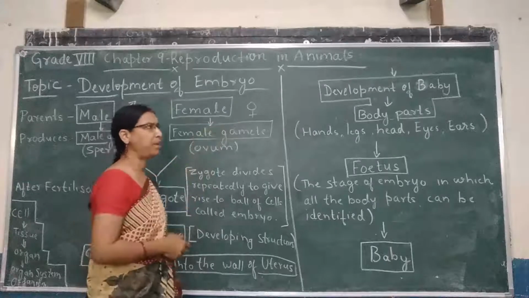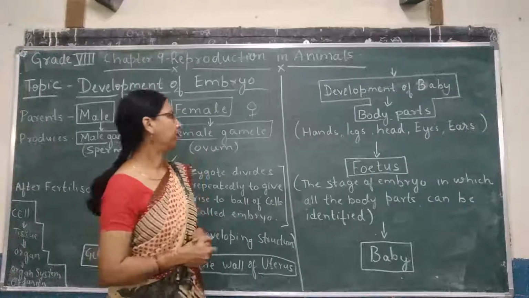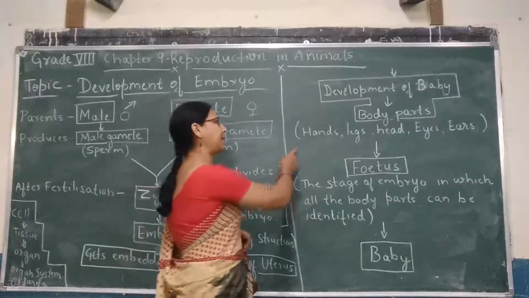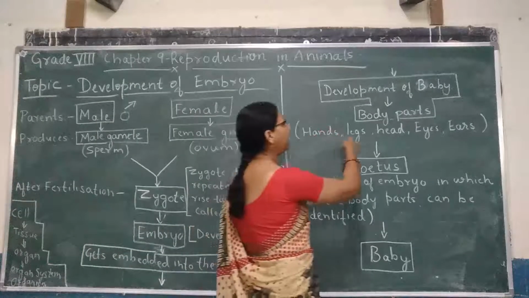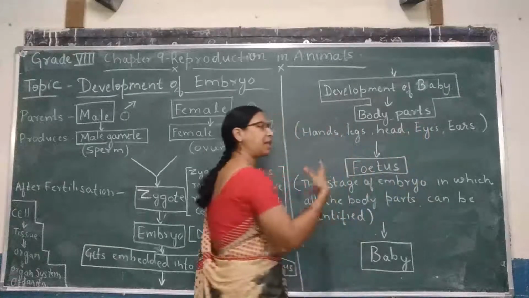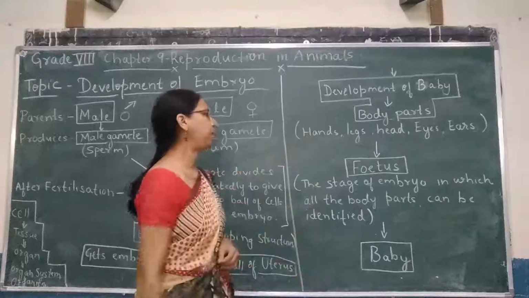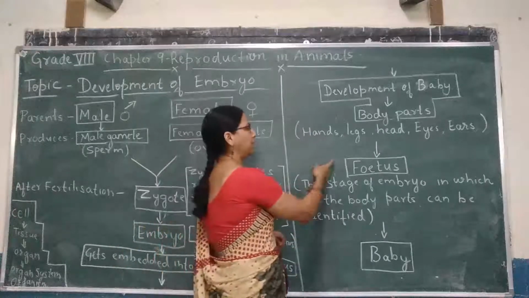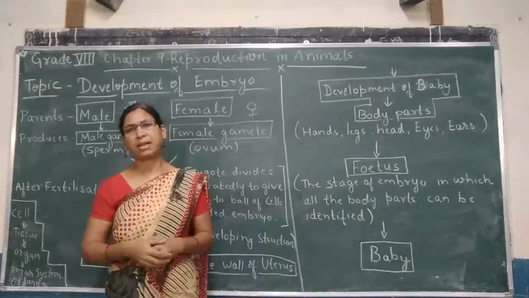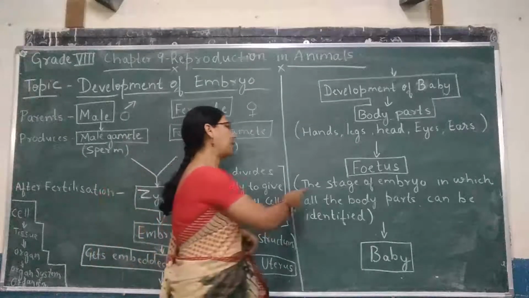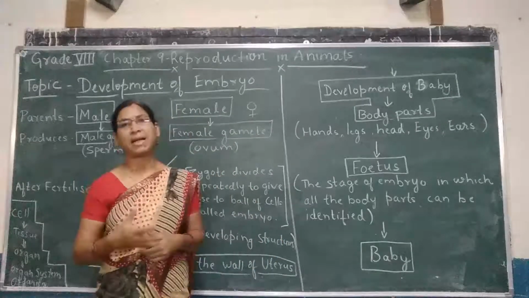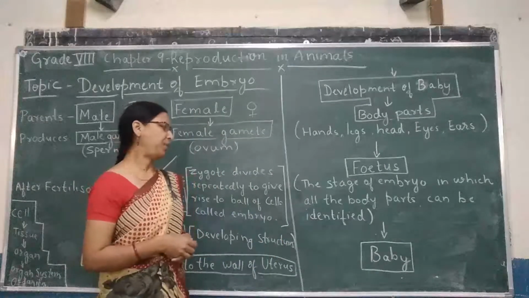The development of baby takes place. So the baby starts getting all the body parts such as hands, legs, head, eyes, ears, etc. It starts forming all the body parts. So then it is termed as fetus. Once again, let us try to understand what is meant by a fetus. The stage of embryo in which all the body parts can be identified is called fetus.